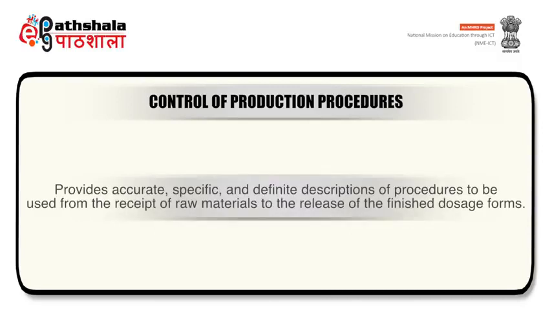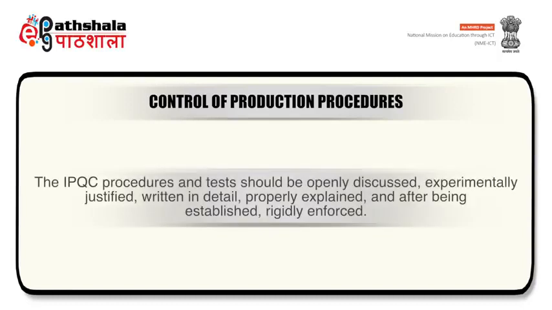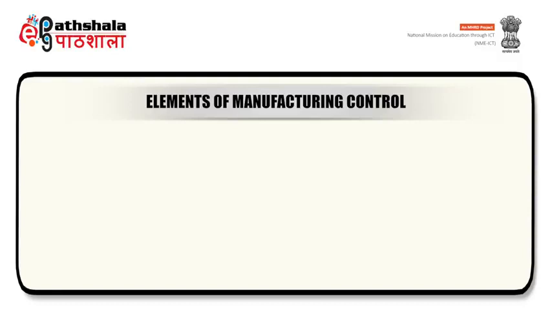It provides accurate, specific and definite descriptions of procedures to be used from the receipt of raw materials to the release of the finished dosage forms. The IPQC procedures and tests should be openly discussed, experimentally justified, written in detail, properly explained and, after being established, rigidly enforced. Now we will discuss elements of manufacturing control under GMP.